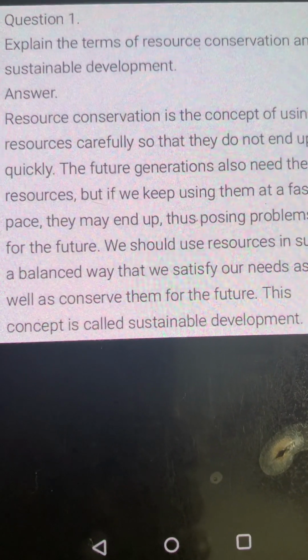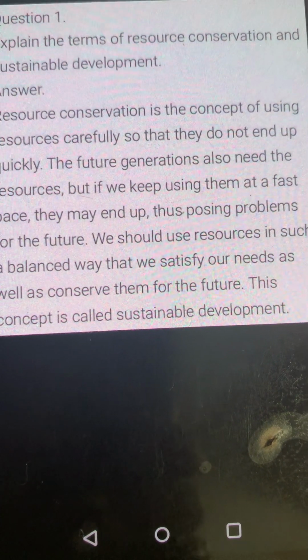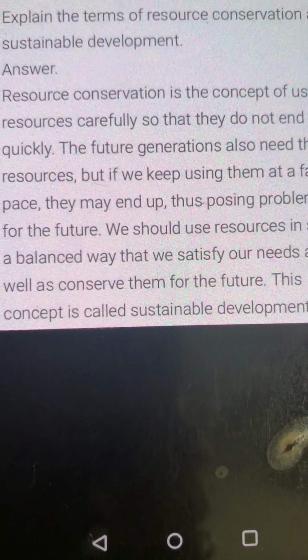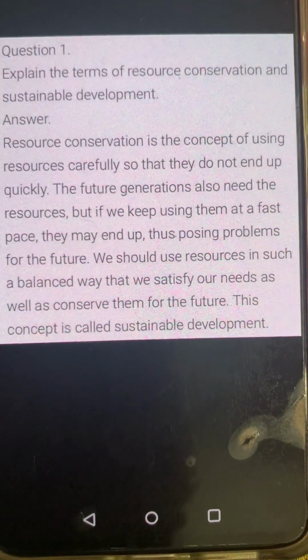Then explain the terms resource conservation and sustainable development. This I have explained many times. I'm sure you'll be able to do it yourself.